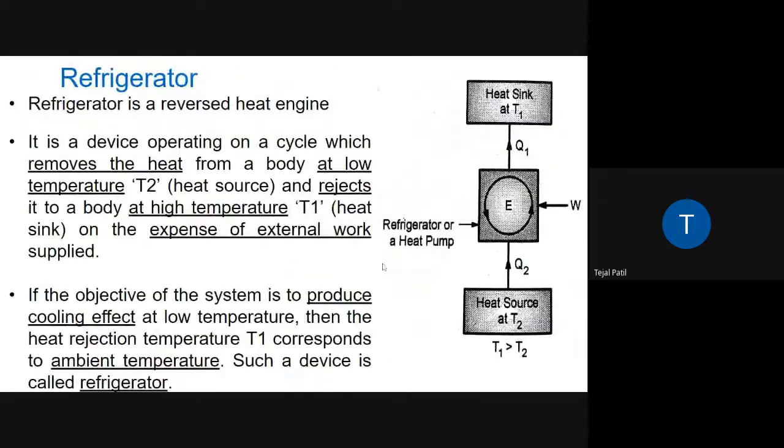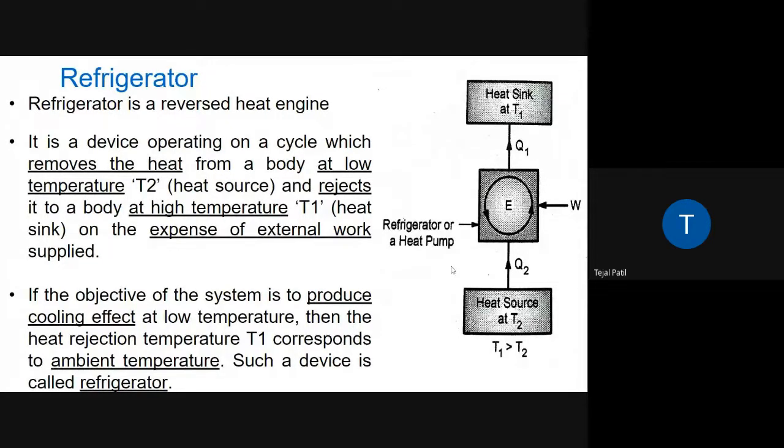Let's say you have a cup of tea and you want to boil it. It is not possible to transfer heat from the atmosphere into that cup without any external supply. You have to do some external work on it, then and only then is it possible. That is why we are supposed to supply external work in the refrigerator or a heat pump. Then and only then is it possible to transfer heat from the low temperature source to the high temperature sink. So this is what a refrigerator is.